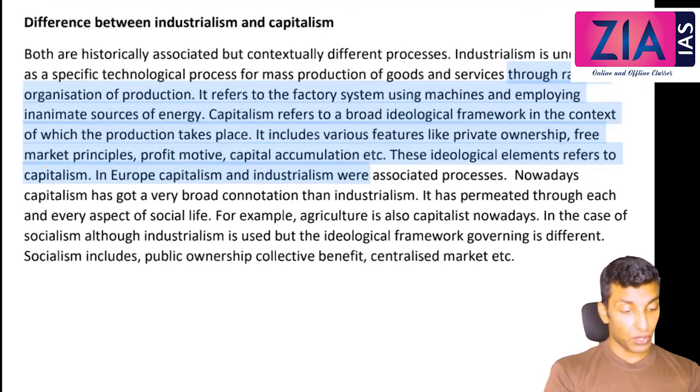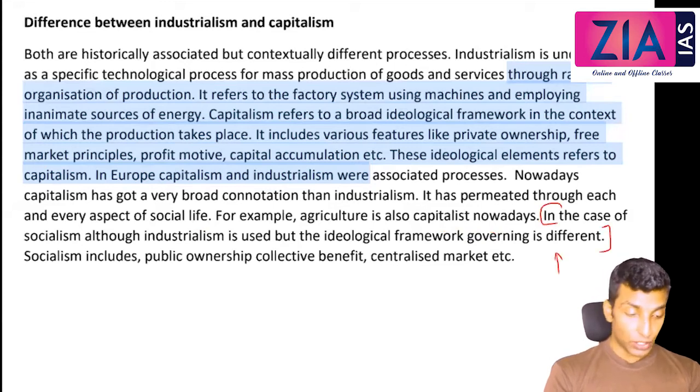Nowadays, capitalism has a much broader connotation than industrialism. It has permeated through each and every aspect of social life. For example, agriculture is also capitalist nowadays. In the case of socialism, although industrialism is used, the ideological framework governing it is different. I hope you understood this point. If you understood this point, then the difference is clear.